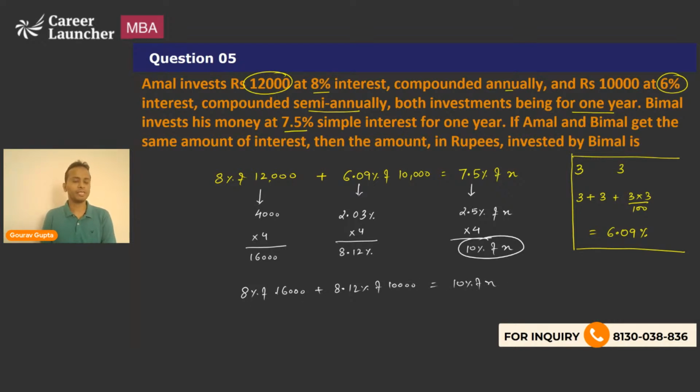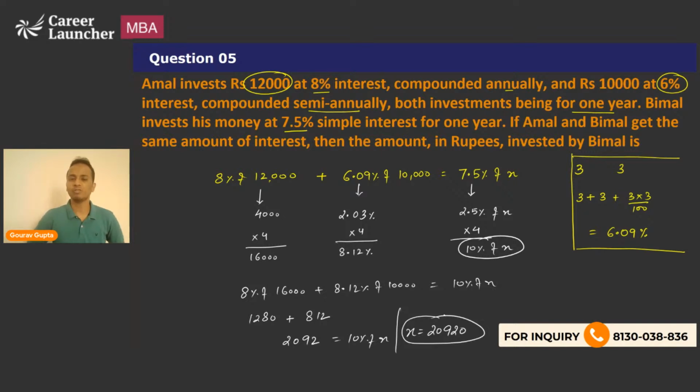Okay, so 8 percentage of 16,000 will be equal to 1280 plus 8.12 percentage of 10,000 will be 812 only. Adding these two, I'm getting 2092. Now 2092 is 10 percentage of x. So I can say that the value of x will be 20,920. So the value of x is 20,920.